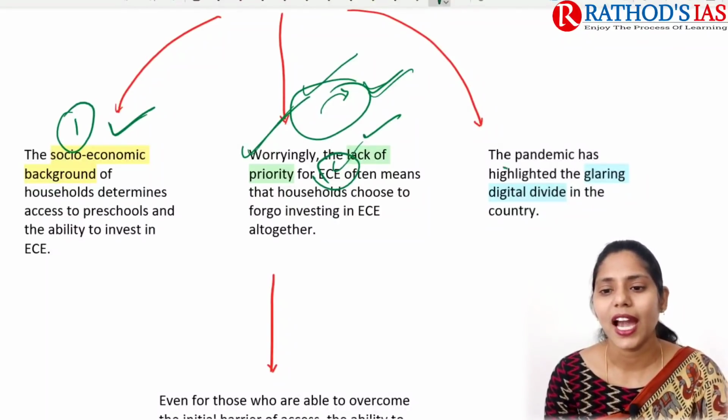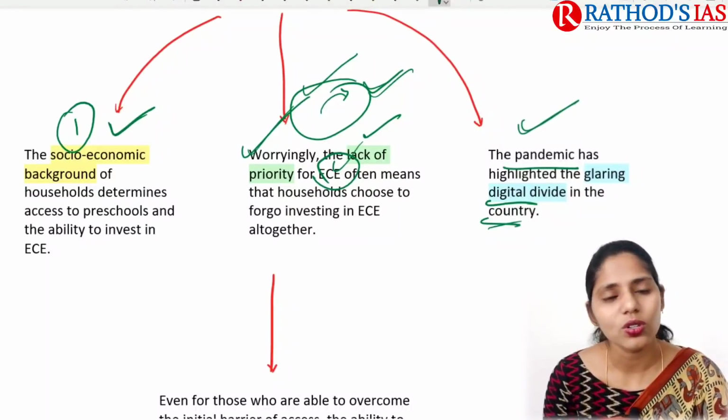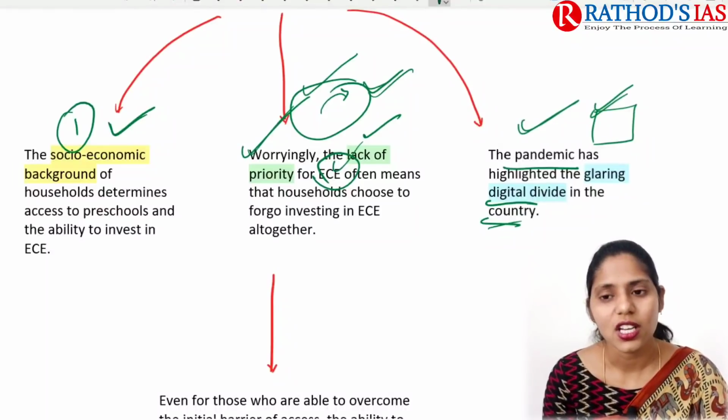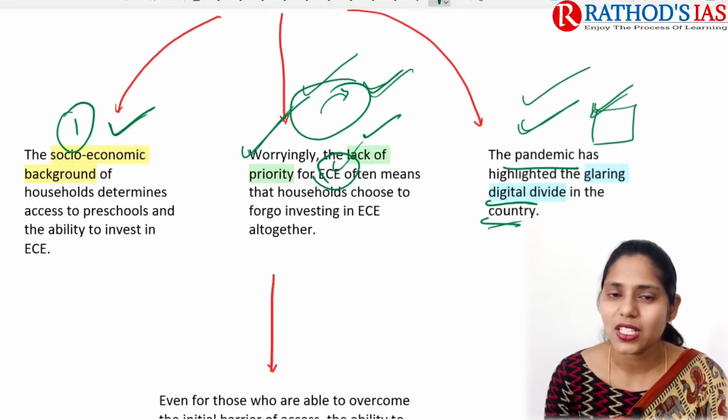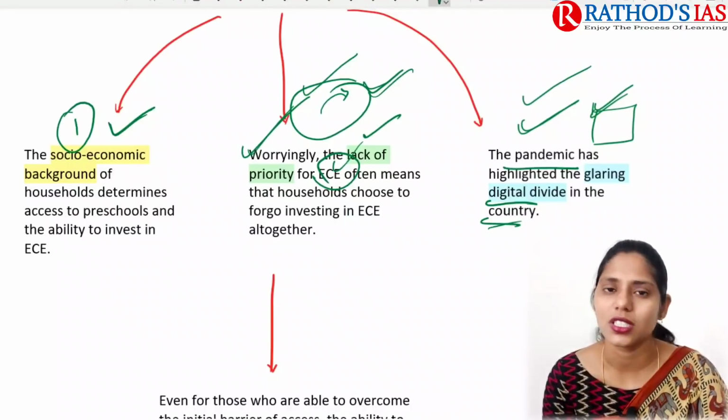And the next one is that the pandemic highlighted the digital divide. Even when parents want to send their children to school now, most of the schools are running online, right? Because of this, many parents cannot afford digital gadgets. So that is also leading to the digital divide.